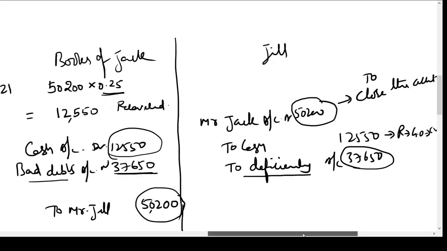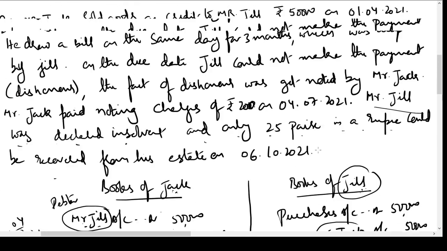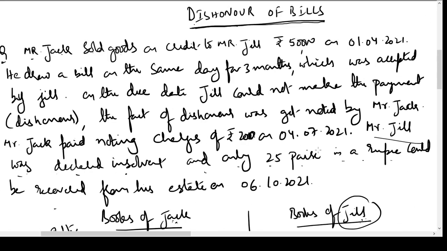So these are the entries we pass in the books of Mr. Jack and Jill when a bill is dishonored. The main point we have to remember is, when a bill is dishonored, on the date of dishonor, whatever entries have been passed with this bill of exchange, those entries have to be reversed so that the parties would be restated to their earlier positions, or positions before the drawing of these bills of exchange. So this is an example on dishonor of bills.